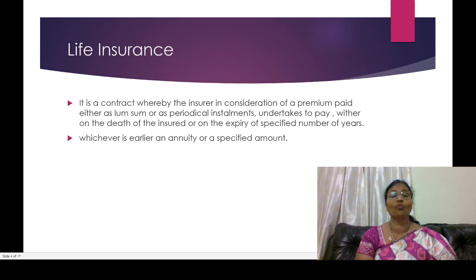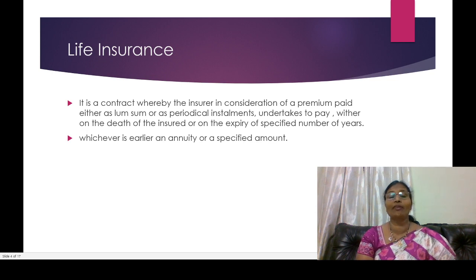Within the 30 years, the risk mainly comes under life. Suppose the person dies within these 30 years, the whole amount of the policy should be paid to their family. And suppose the person is alive up to 30 years, the matured amount should be paid to the person. That is how life insurance covers.